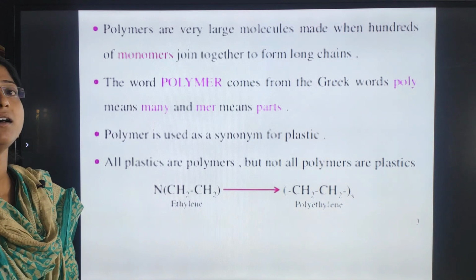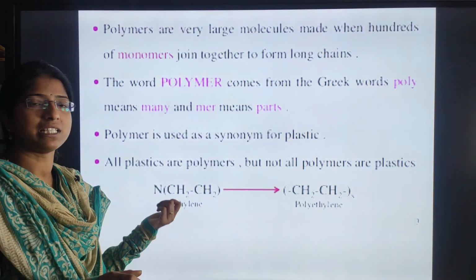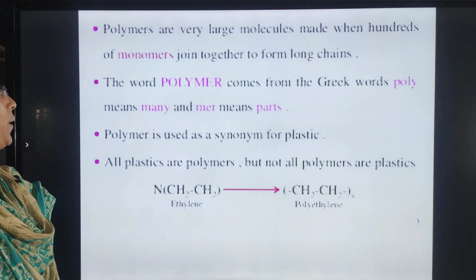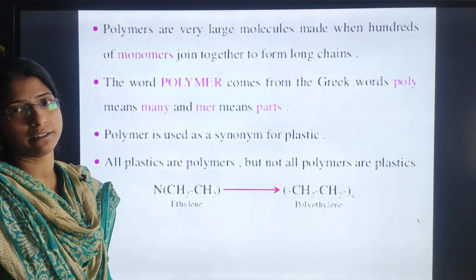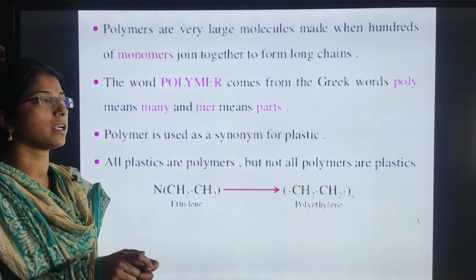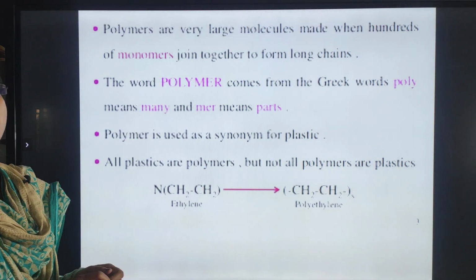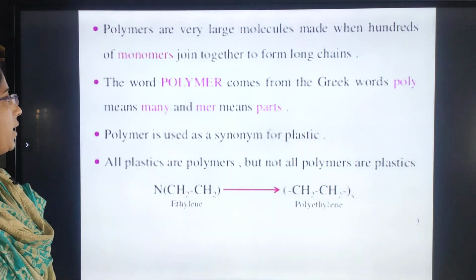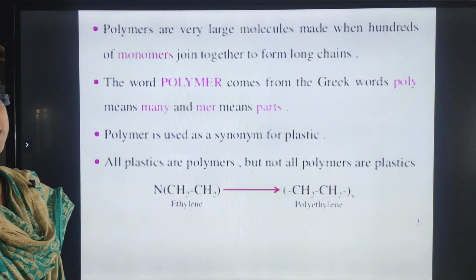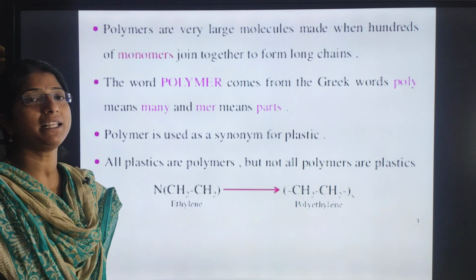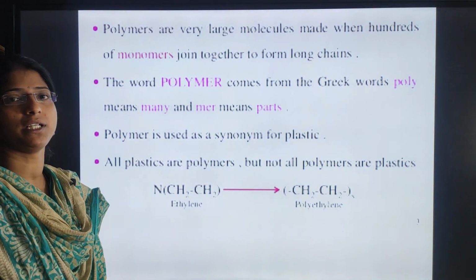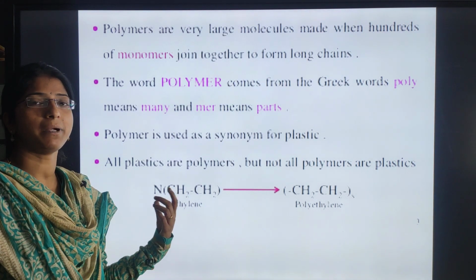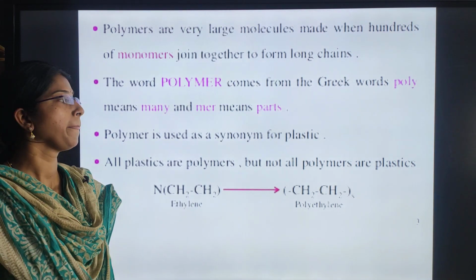These polymers are the very large molecules which I have just told you about. They are made when hundreds of monomers are joined together to form a long chain. The word polymer comes from the Greek words: poly means many, and mer means parts.